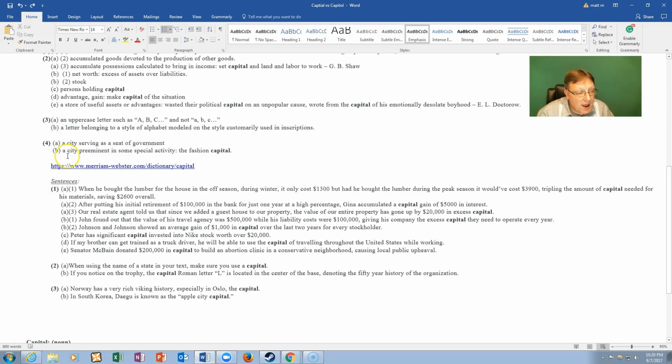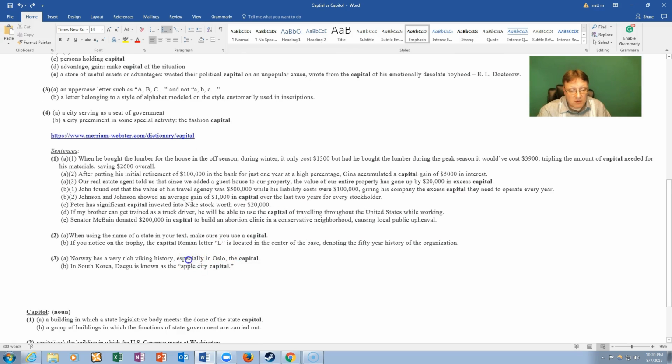Number 4A, a city serving as a seat of government. Same as before, like London is the capital city of England. It is done as a noun in this sentence, though. So I had to change the sentence style. Norway has a very rich Viking history, especially in Oslo, the capital.